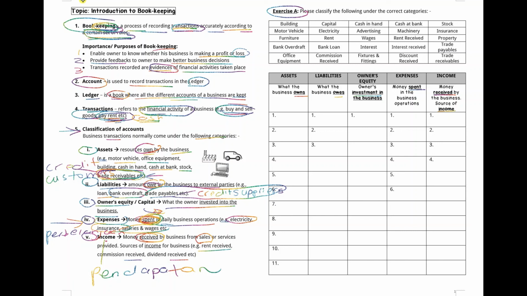So over here I have the numbers, meaning you will have to fill in 11 of these. So for example, I'll give you an example. For example, building. So building is an asset. You see over here, asset was the resources owned by the business. Motor vehicle, office equipment, building. So building, example. So you will do the rest and we'll go through the answers next lesson.